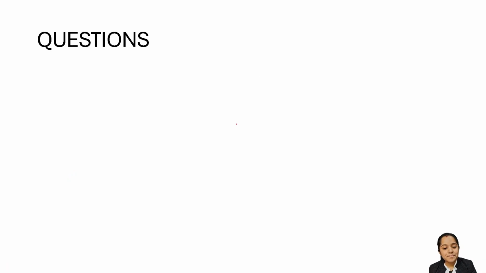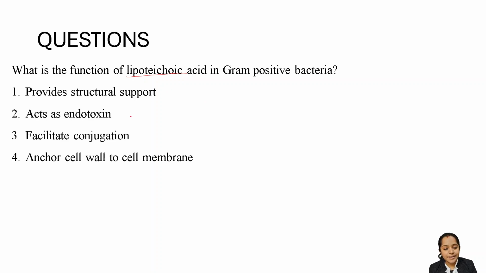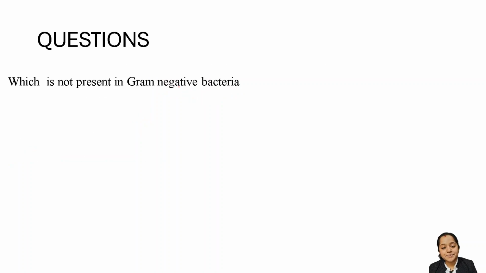Clear? Now, what is the function of lipoteichoic acid in gram positive bacteria? It provides structural support? Most of the main function of structural support is of peptidoglycan. Teichoic acid is more like maintaining the structure. Act as endotoxin? No, that is the function in gram negative. Precipitate conjugation, no, this is also not done. Then lipoteichoic acid anchors the cell wall to the cell membrane. Clear? Okay.